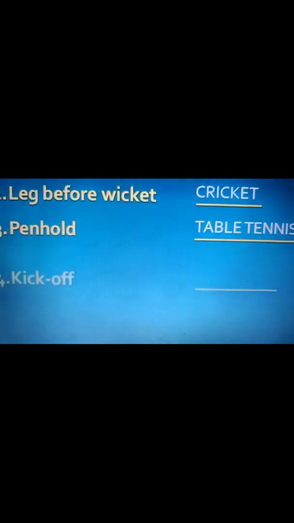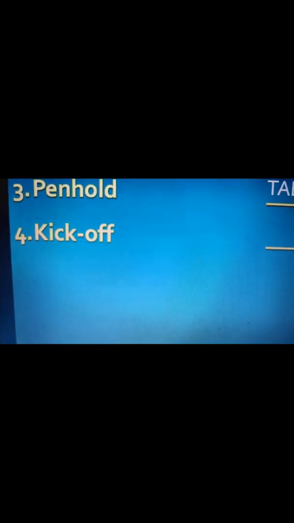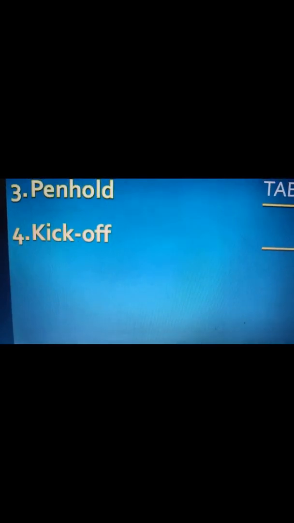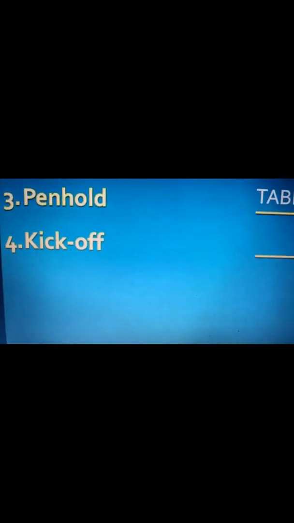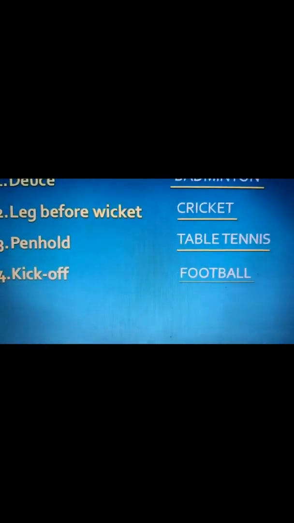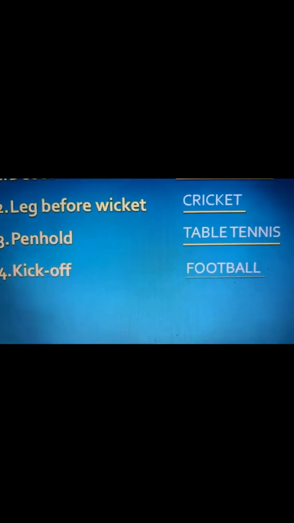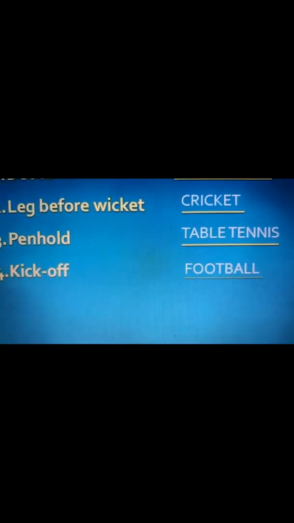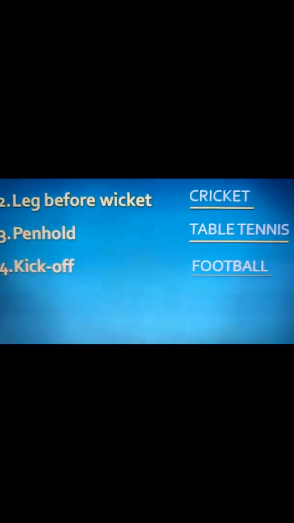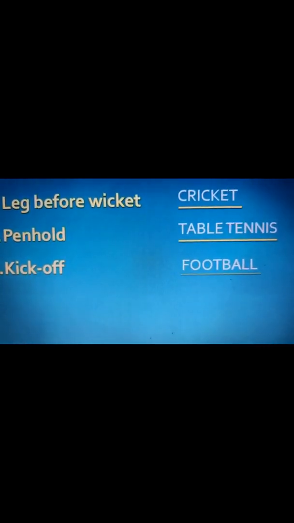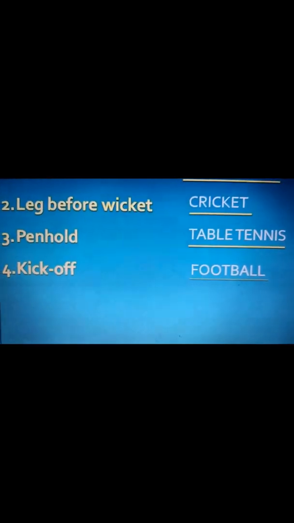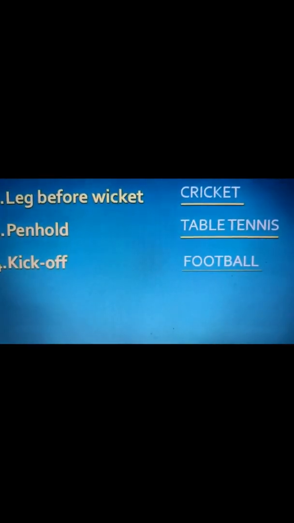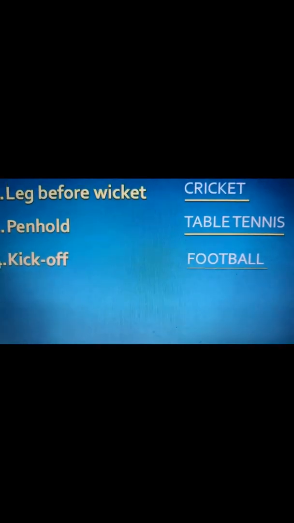Next coming, kick off. Kick off is associated with which game? It might be possible with football, right? Yes, it is associated with football because we are kicking something. So what do you mean by kick off? It's the time at which a particular game starts. Kick off is an activity when a particular game starts, when a football game starts. That activity, when you kick a ball, the first kick, it is a kick off.